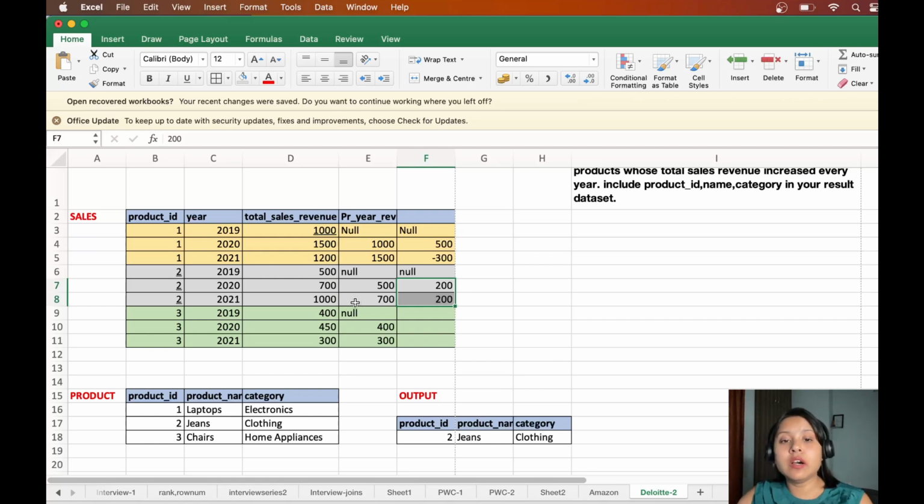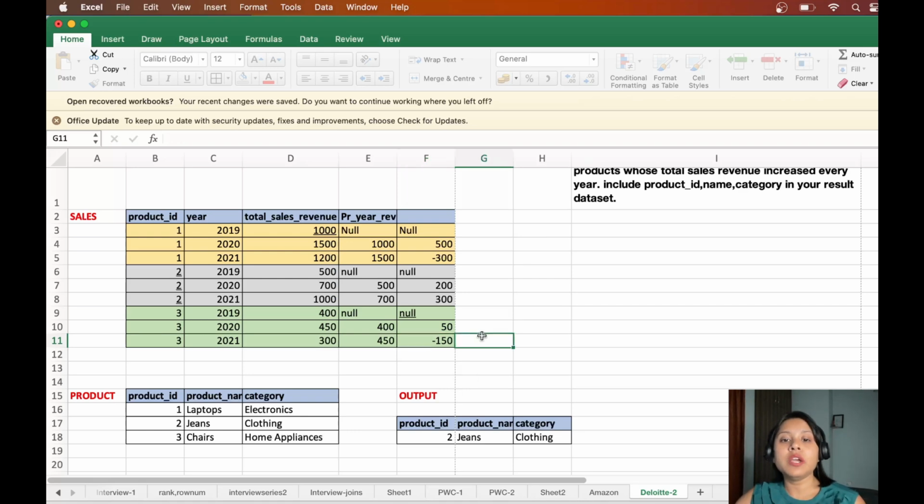So if I have 1000 with 200, then here I will have 300, and here I will have null. Here I will have 450, and here I will have 450 minus 300, which will be 150, but it will be minus 150. So this is my value, that is my revenue difference.